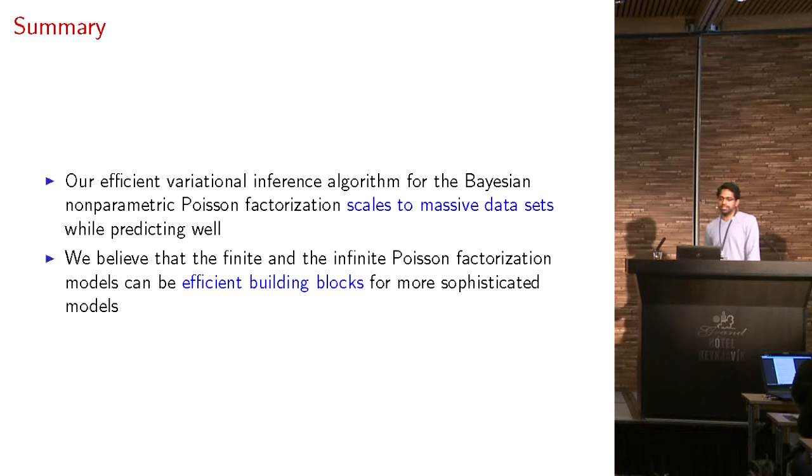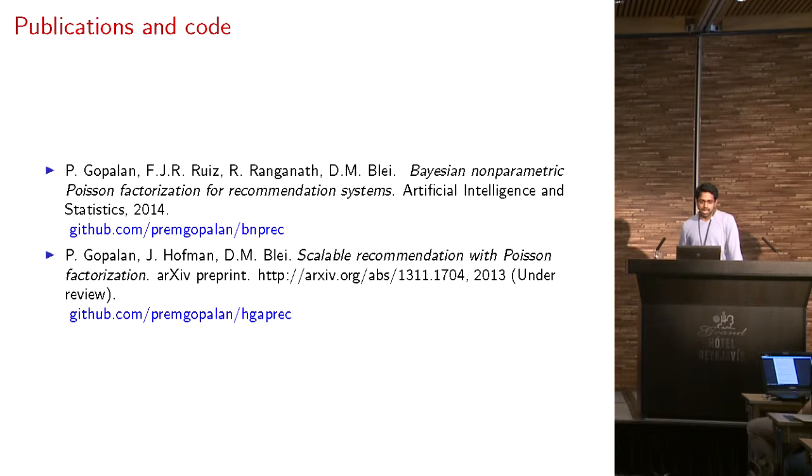So in summary, our efficient variational inference algorithm for the Bayesian nonparametric Poisson factorization model scales to massive data sets while predicting well. And we believe that both the models, the finite and the infinite models, can be efficient building blocks for more sophisticated models. For example, incorporating time, as user preferences especially tend to change over time. So that's a realistic thing that you would want to model. So there's a number of interesting things we could do with this.